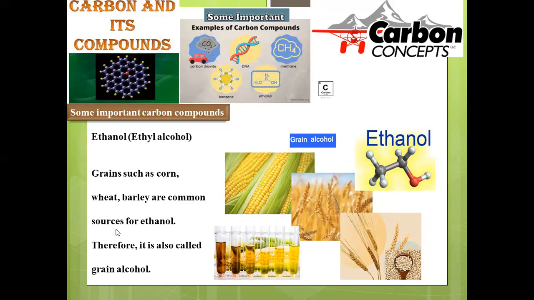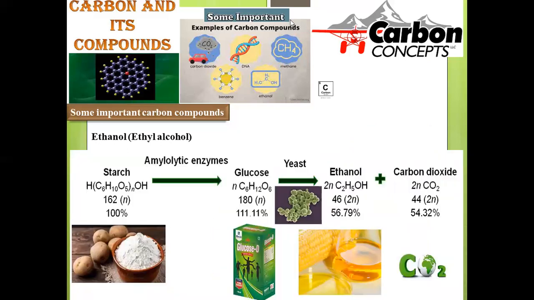Ethanol is alternatively denoted as grain alcohol because it can be extracted from food grains. So this is also a way to synthesize ethanol from a natural source. Here, let us see the natural process of fermentation, how huge carbohydrate molecules get fermented and transformed into ethanol along with the liberation of carbon dioxide.